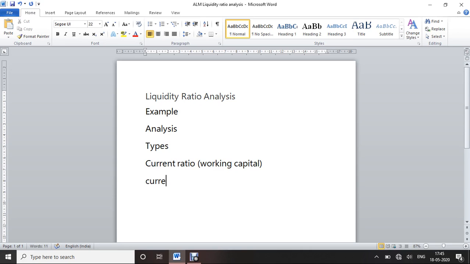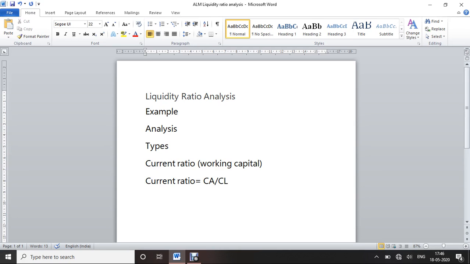The current ratio formula we already saw: current ratio equals current assets divided by current liabilities. Here CA is current assets and CL is current liabilities.